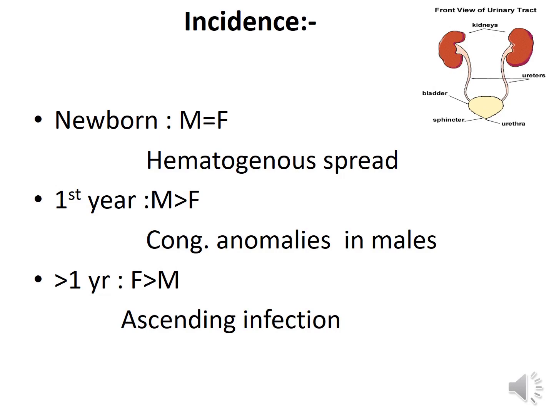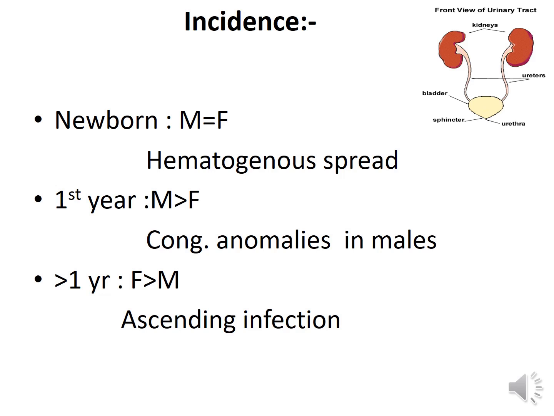So the reason in the newborn is that the mode of infection is hematogenous spread, which occurs equally in both males and females. So in the neonatal period, the frequency is the same in both sexes. In the first year of life, urinary tract infection occurs more in males because the main reason for urinary tract infection is congenital anomalies in the male. Usually these congenital anomalies are diagnosed by age 1 year, and they are more common in males, so UTI occurs more in the male than the female.